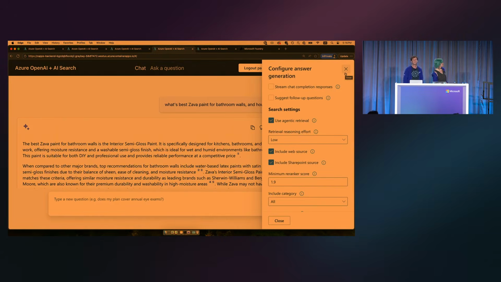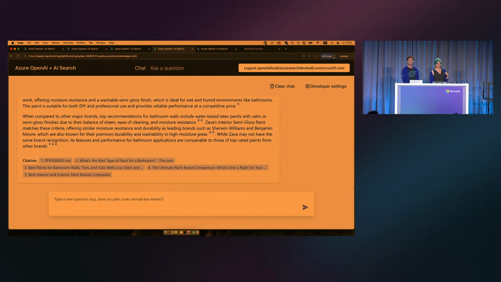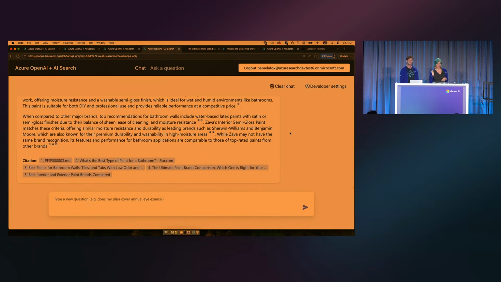All right, so here we can see that we're on low, and we are including the web source. Now, this time we're asking, what is the best Yee paint for bathroom walls, and how does it compare to other brand paints? So that's obviously a question that requires going out to the web to find out about other brands' paints. And so when we look at the answer here, we can see that there's, in fact, a lot of websites that are cited. We've got Fixer.com. We've got the ultimate paint brand comparison from Perfect Touch PTP, right? So it's gone out and found all these additional web sources.